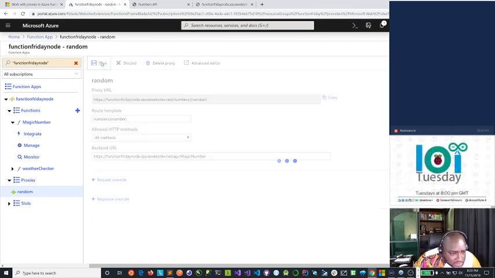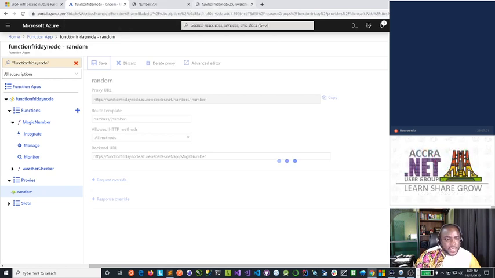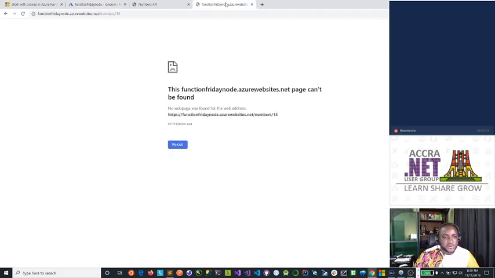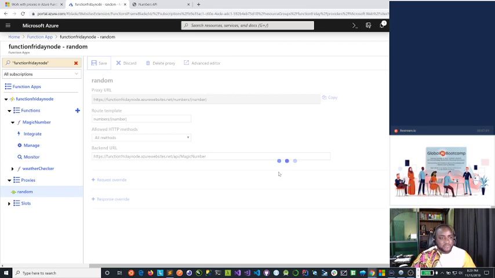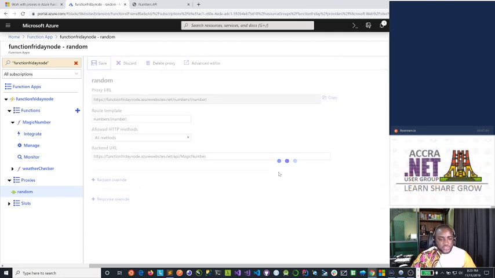Let's save this: HTTPS function Friday node API magic number. Yeah, so it looked like we had the HTTP copied twice instead of just the functions. So that's why our application was misbehaving. So let's go there and make sure we have, okay, it's still saving. Yep, let's make sure we have that saved properly in the application settings, and then we should have the proxy working again. This has taken a longer time.